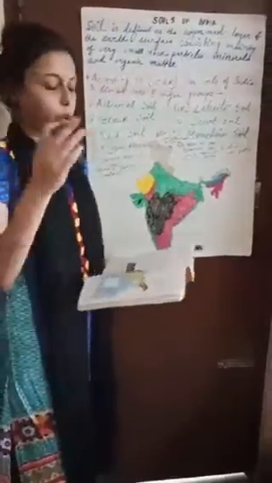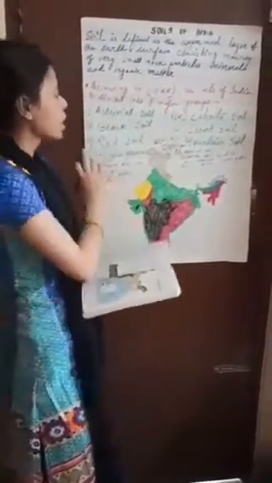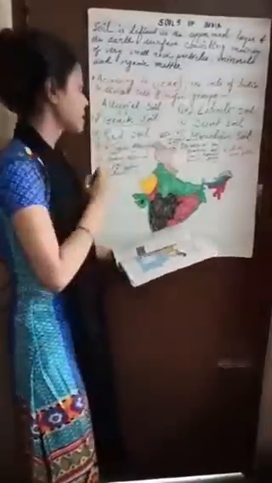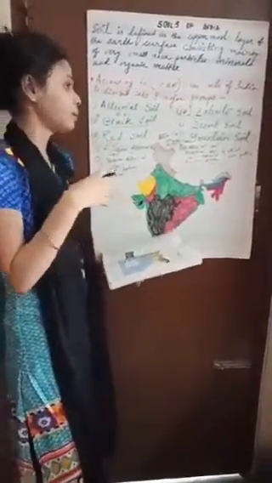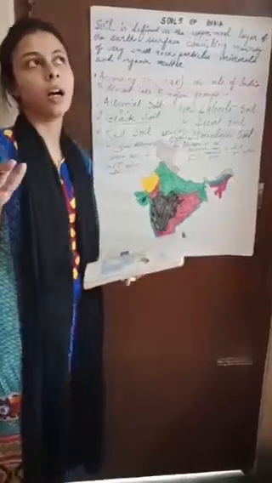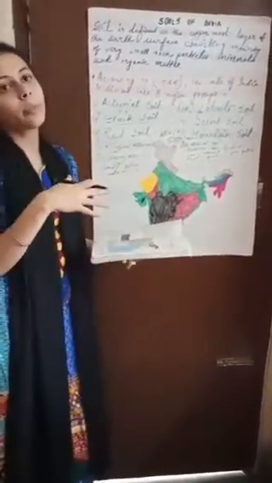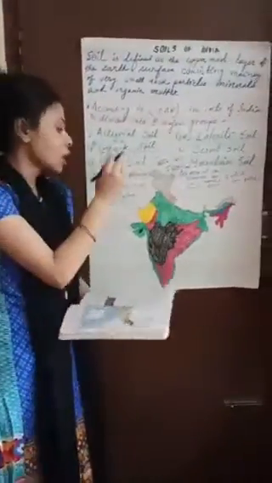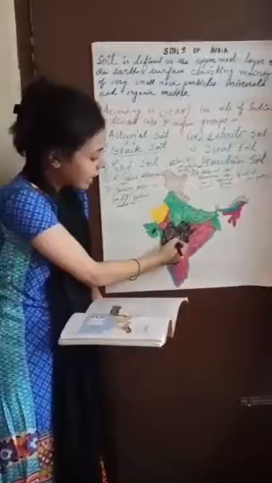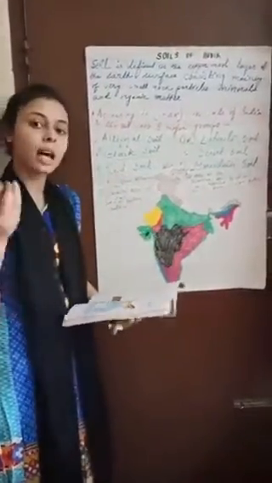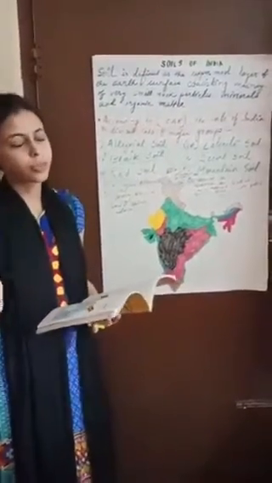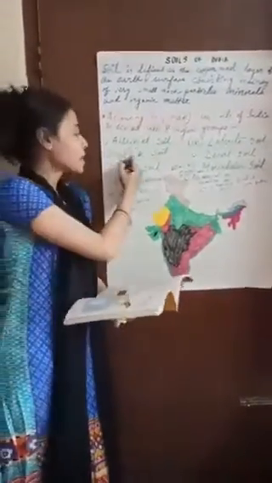Next we are going to study the black soil. Black soil is another important soil of India, covering about 16.6% of our country. The black soil is formed because of the weathering of lava rocks. So this black soil we generally find in the Deccan Plateau region. Deccan Plateau, we know, is a lava plateau. When this lava is eroded and deposited, the formation of this black soil takes place.